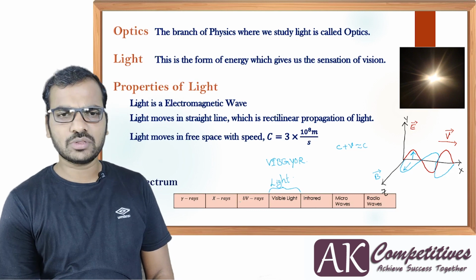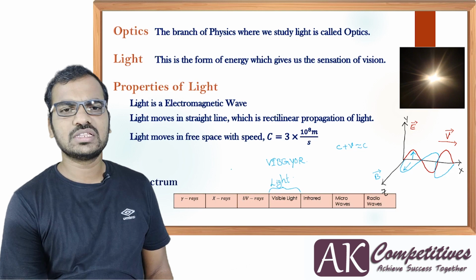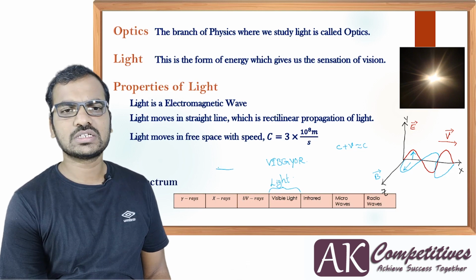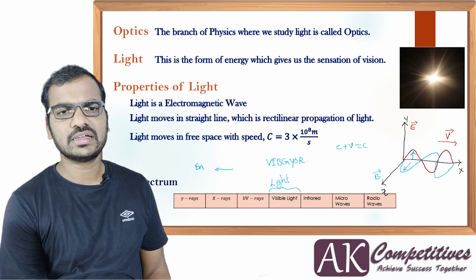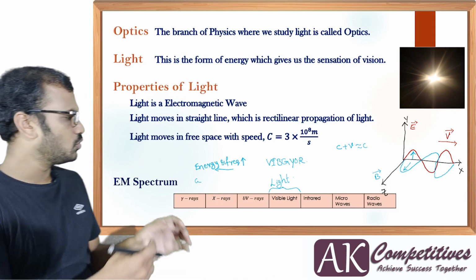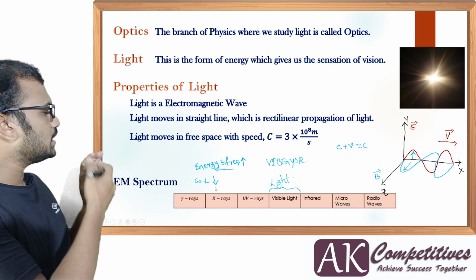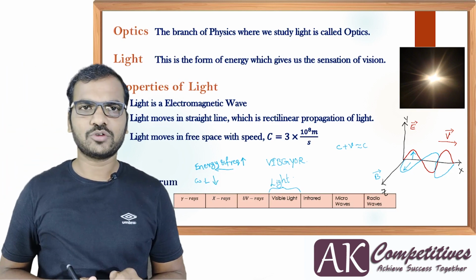Before the limitations, one point. As you move towards this side, energy and frequency increase and wavelength decreases. High energy, high frequency, but low wavelength. That is the point to keep in mind.